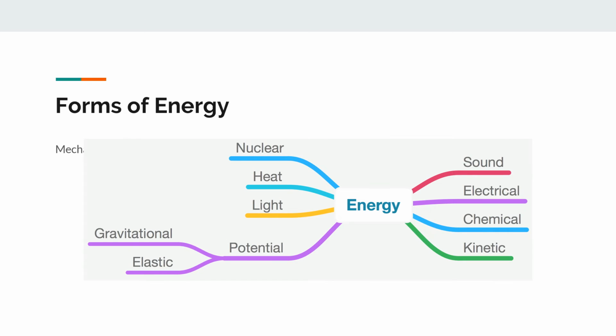Now we have some forms of energy. We have to know them. First one is sound. Sound is energy. Right now I'm speaking to you, so the sound is energy, and I'm using energy to speak. Electrical, like electricity, which we use as well. Chemical, like the battery. A battery has chemical energy. Kinetic, we gave many examples like exercise or swimming. Nuclear energy is about nuclear atoms and other things. Heat is energy as well, you know.